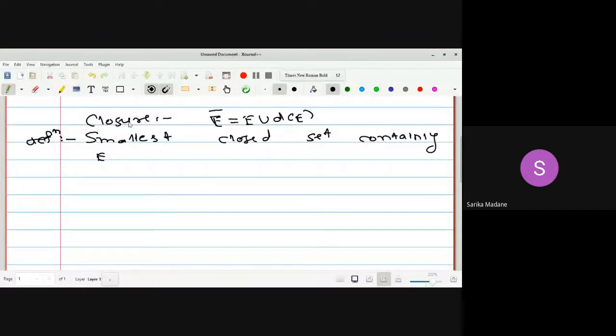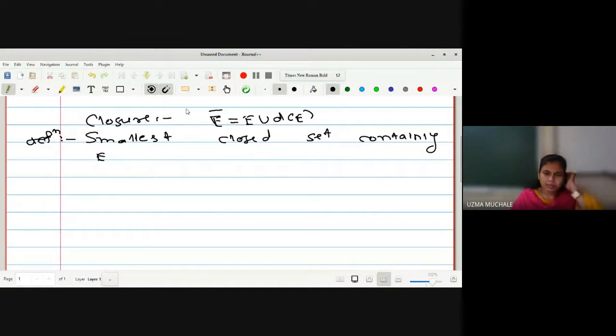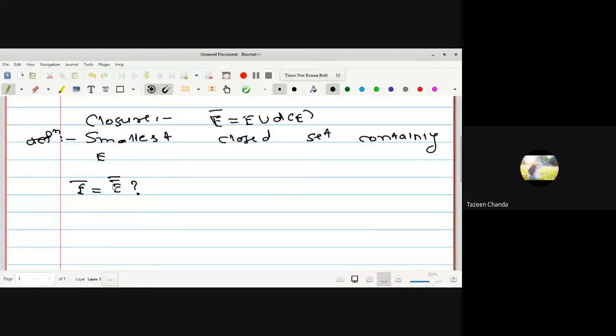So the notation for closure we are using is E bar, and it is nothing but E union derived set of E. And the definition of the closure of the set is the smallest closed set containing E. I hope you know some of the properties of the closure of the set. That means we know that E bar is a closed set, and what is E bar's bar? Itself.